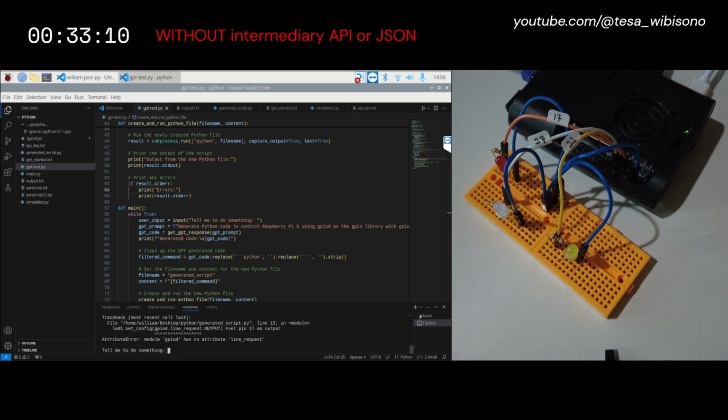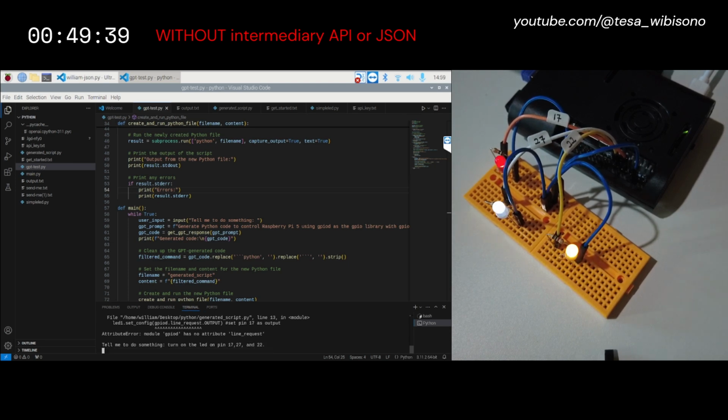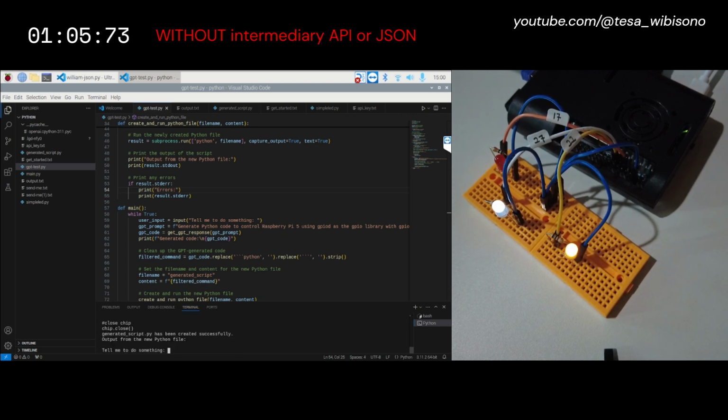Since in this test, we haven't given the ChatGPT API any intermediary API or JSON, it takes a few failed attempts in the beginning. As you can see in the video, all the LEDs are working perfectly. Now we can try and ask ChatGPT API to turn off the red LEDs. Sometimes, even without intermediary API or JSON, ChatGPT API is able to complete the task successfully, without any failed attempt in the beginning.